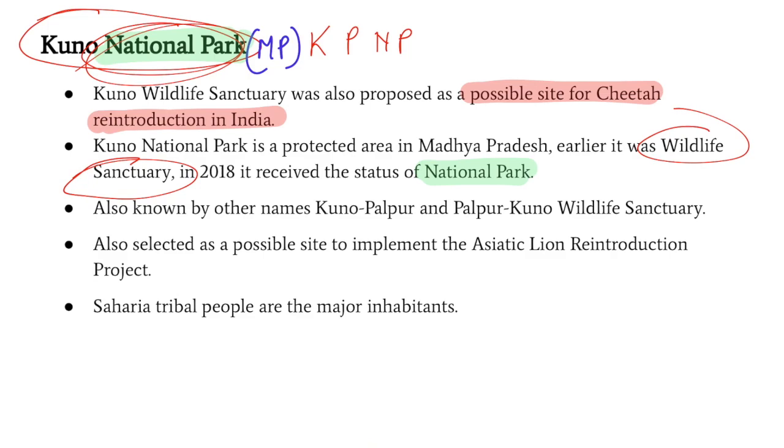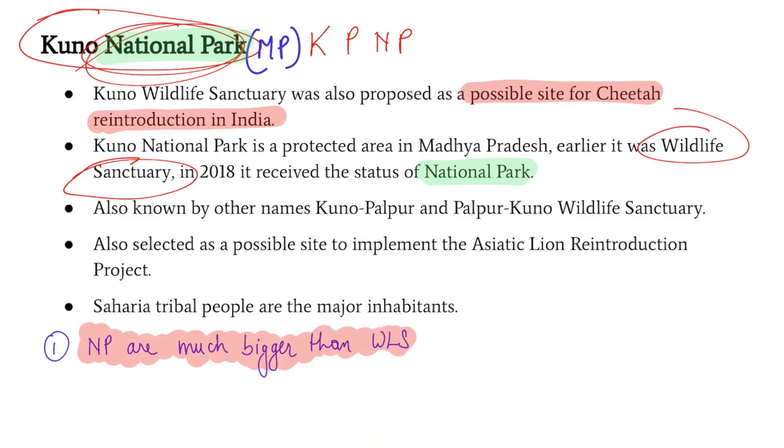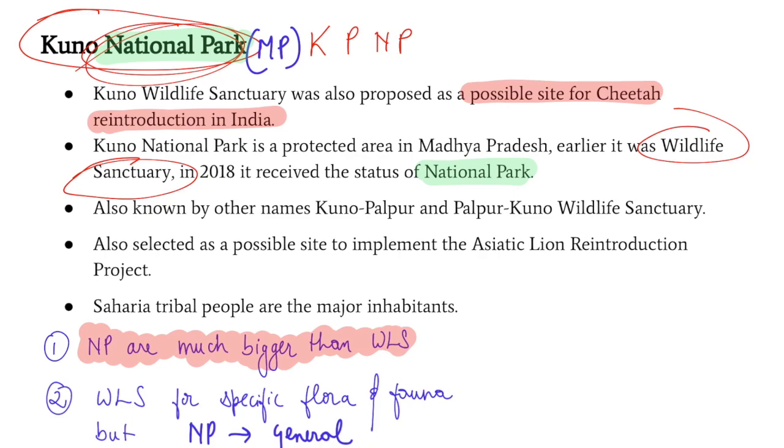a national park. Now, friends, a question could be: what is the difference between a national park and a wildlife sanctuary? First of all, a national park is much larger than a wildlife sanctuary. Secondly, a wildlife sanctuary is often made for the conservation of specific flora and fauna, specific animals, whereas a national park is often made for a large number of animals.